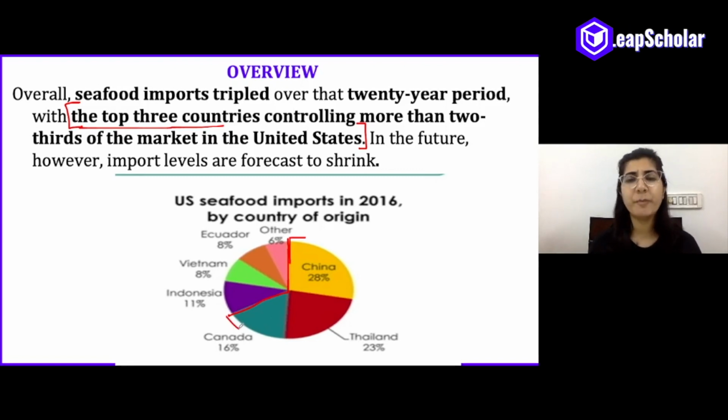Now, why aren't we mentioning the names of the countries? It is because we will simply be expanding this overview in our body paragraph. And if you include the names as well, your overview will become very long and there will be a repetition in your body paragraph. So, to avoid that, we are not mentioning the names of the three countries.